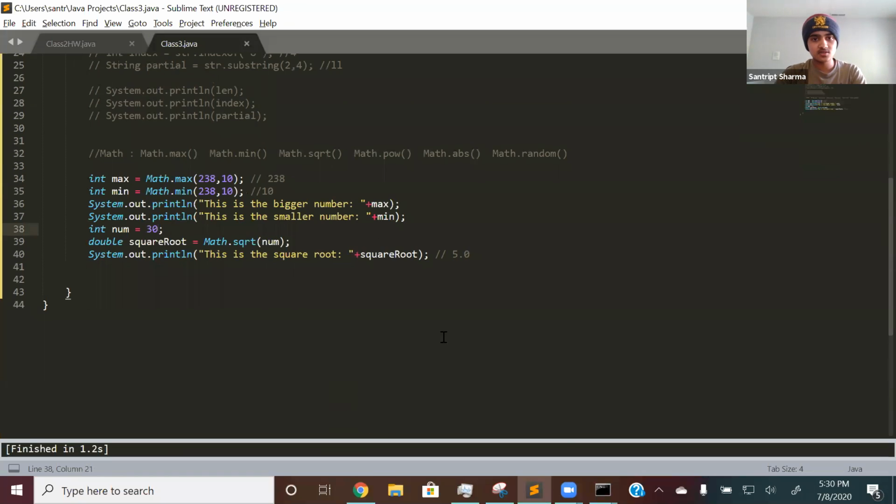All right, so let's move on to math.pow, or math.power. So let's use the same variable int num right here, which is 30. So let's create a new variable, int power is equal to math.pow of num. And then we print that out.